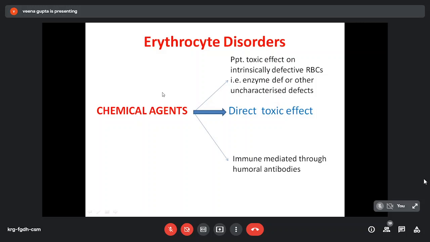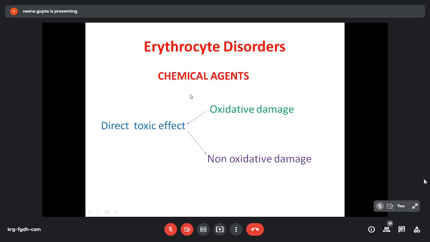After discussing these physical agents, we come to erythrocyte disorders due to chemical agents. These chemical agents can also destroy the RBCs. Either they precipitate the toxic effect on intrinsically defective RBCs, that is either enzyme deficiencies are there or other uncharacterized defect, or there can be direct toxic effect, and third is immune mediated hemolysis. So we will discuss this direct toxic effect of chemical agents. It may be oxidative damage or non-oxidative damage.